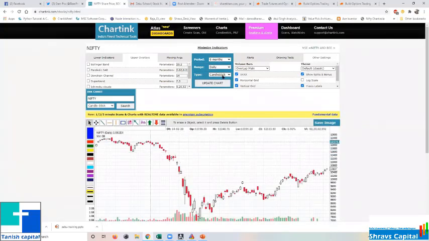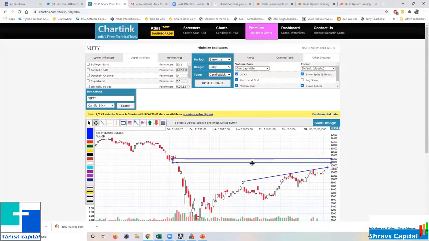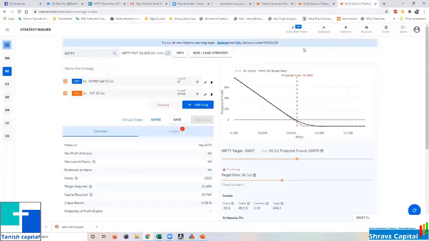If it is a breakout from there, where can it go? It can go somewhere here, or it can go somewhere here also. What is the possibility you are expecting? Based on that, you can initiate strategies like this. You are expecting this is a stop. So what does an option seller generally do?